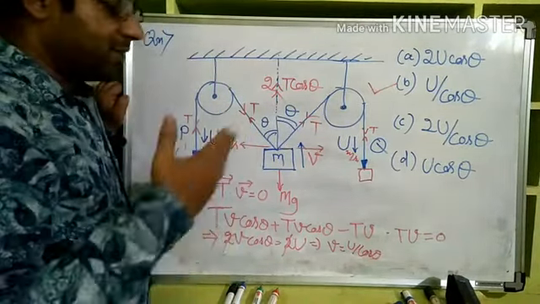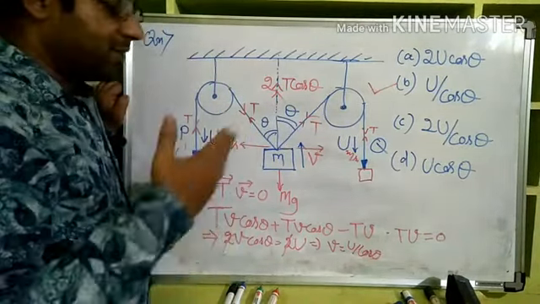Now 4 options are given. Now that you have learned the trick already, with or without using the trick, you try to solve yourself. You pause the video, try to solve yourself, and after investing some time, at least 2 to 5 minutes, you again continue watching this video. Now see, just now we learned one trick, and applying that, see how quickly we can now solve this.